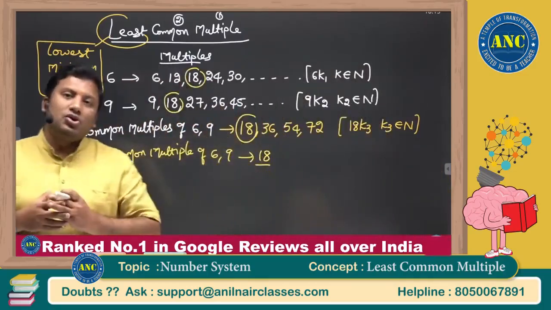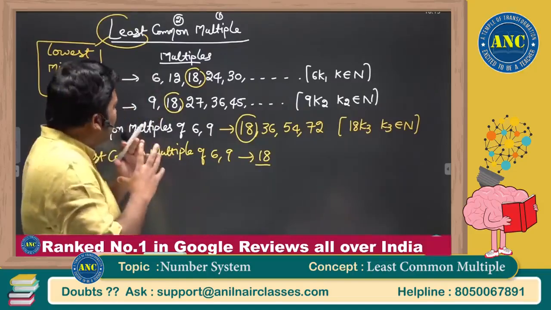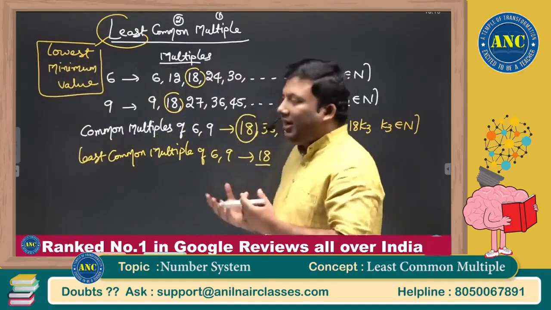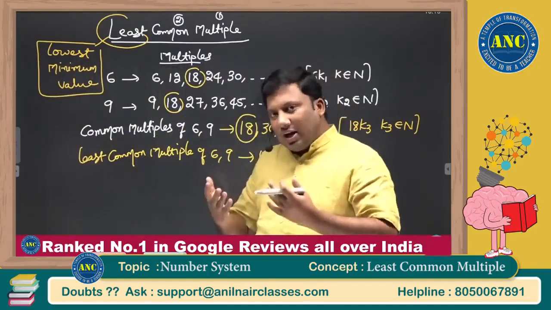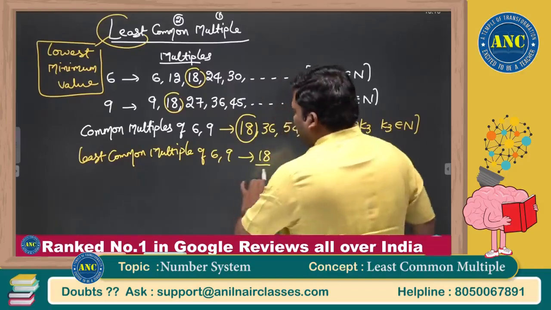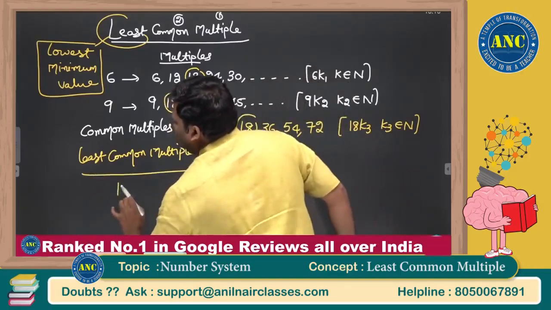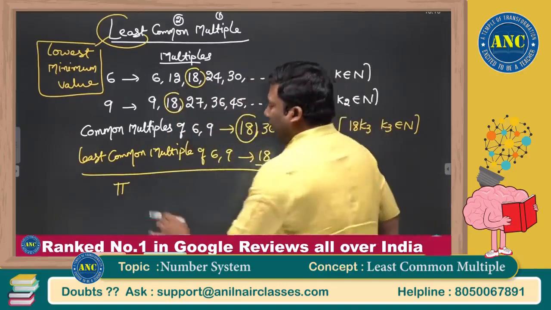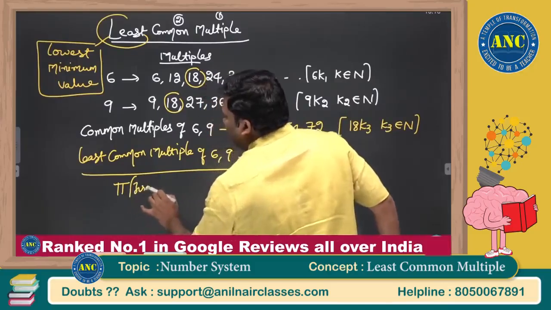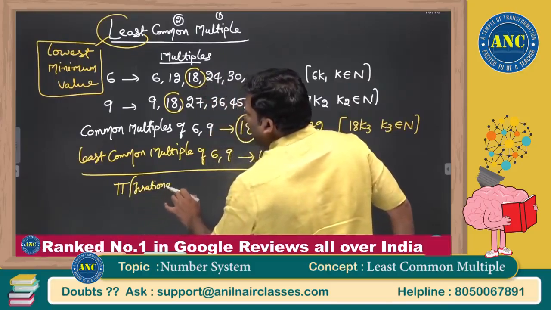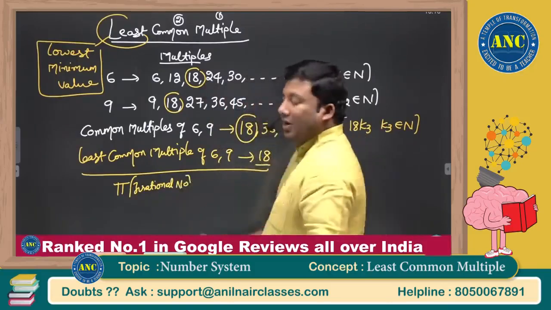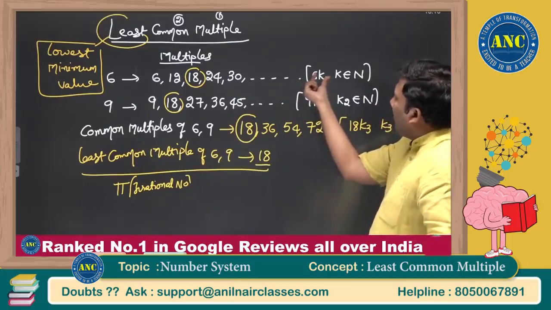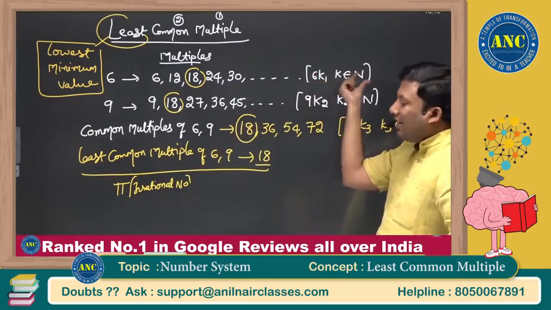Now some doubts. A student might ask, Anil sir, is LCM defined only for natural numbers? Can I define it for rational numbers? Can I define it for irrational numbers? Suppose pi is there. Pi is approximated to 22 by 7, but pi is an irrational number. What I said is, 6 and 9 could be any number. I need to write it as 6 into k1, where k is a natural number.